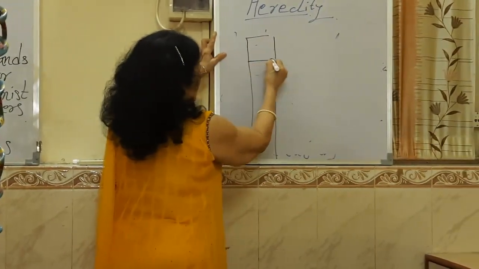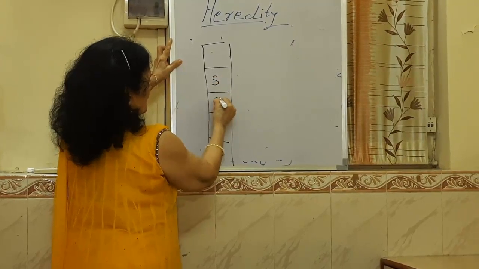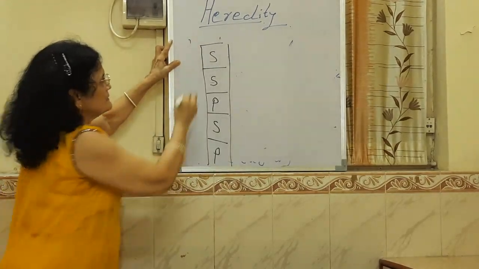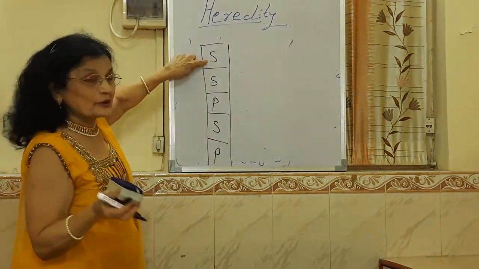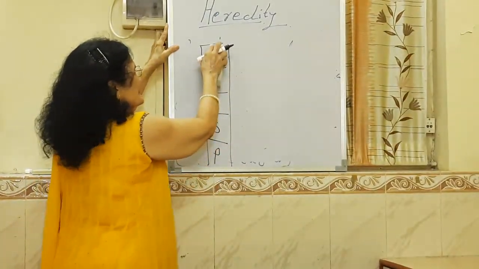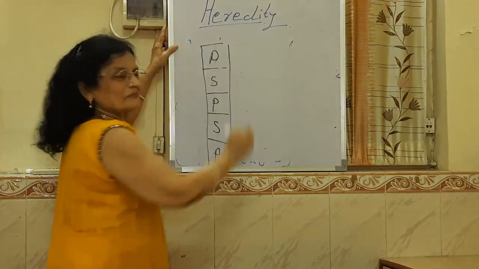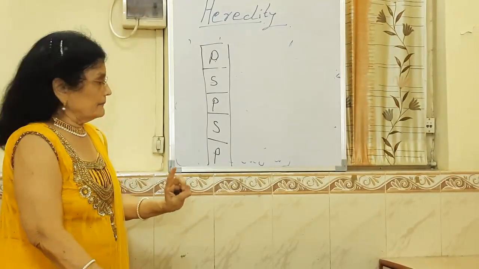This is one strand that I am showing you. Here what should come? After S what should come? P. Very good. That represents the phosphoric acid molecule.